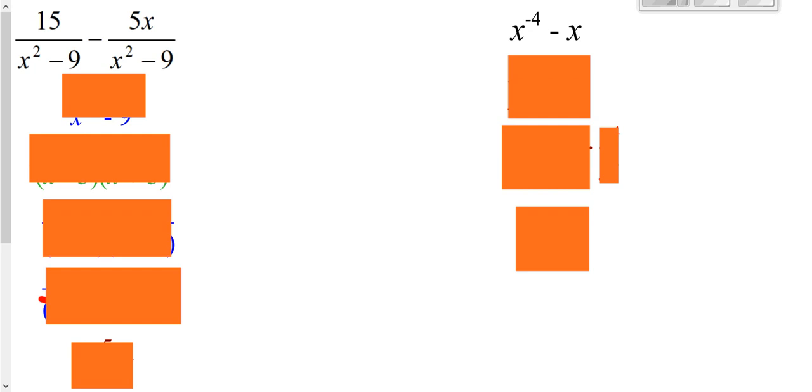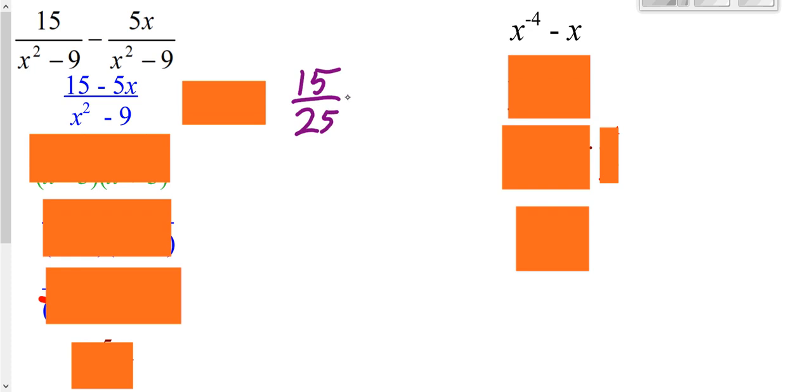So now we're going to look at subtracting fractions. To add or subtract fractions, you have to have a common denominator. Well, we have that here, so we could write it as one big fraction. Now, once you get it as one big fraction, you want to factor the top and the bottom, because if you ended up working a problem out as 15 over 25, you wouldn't want to leave it like that. You'd factor the top, factor the bottom, and then you cross out your common factors, which is a special form of 1.